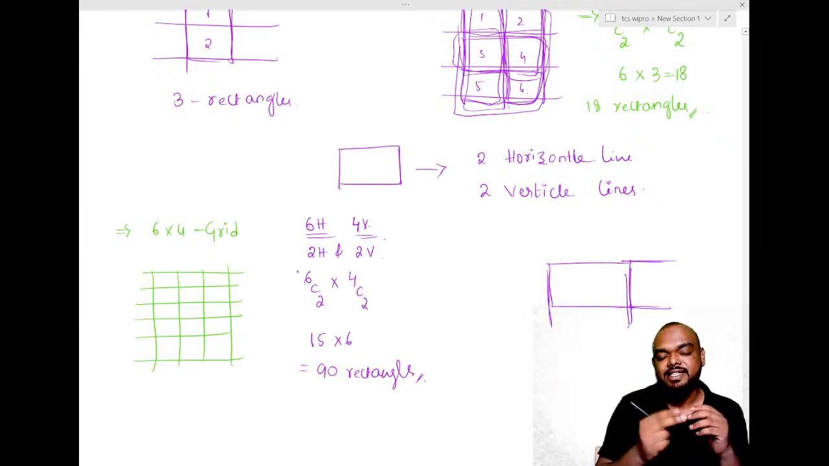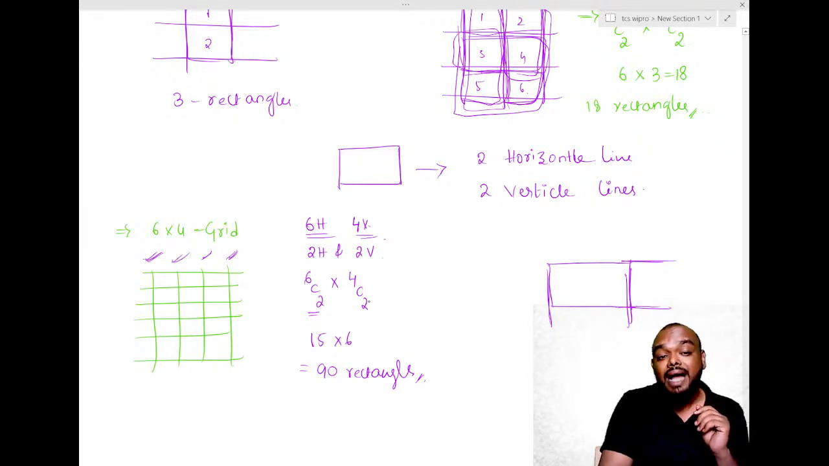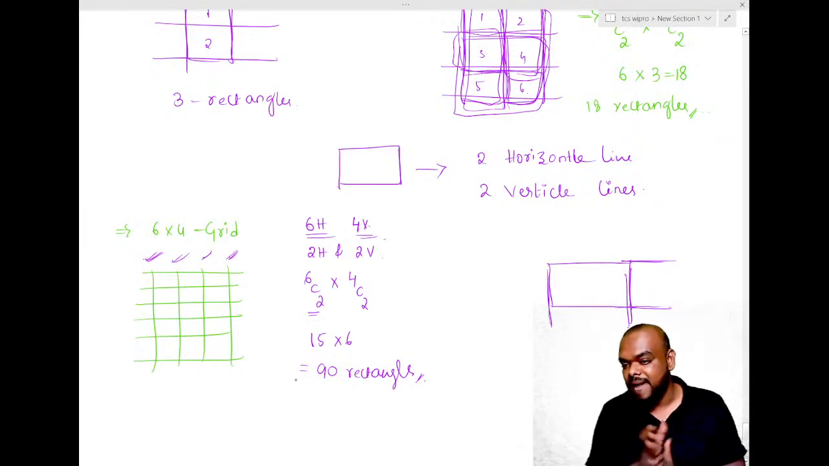You can select first line and second line, first and third, first and fourth, first and fifth, or second and third, or second and fifth, any two. So how do we do that? 6C2 ways. And then four vertical lines are there. You need only any two. You can select first and third, or first and fourth, or second and fourth. So out of four, you need 4C2. That's all. 6C2 into 4C2. So 15 into 6, you will get 90 rectangles. Am I clear, Chetan?